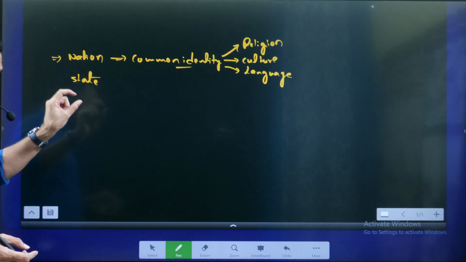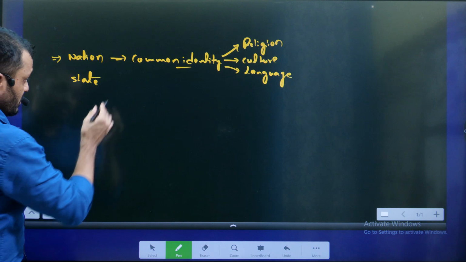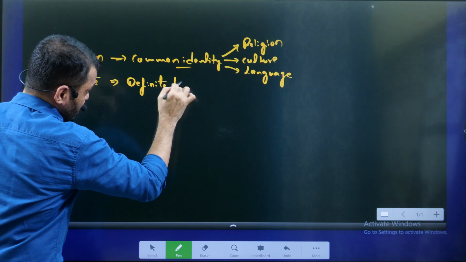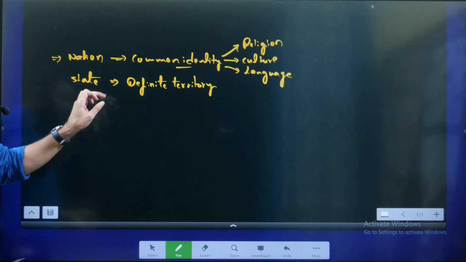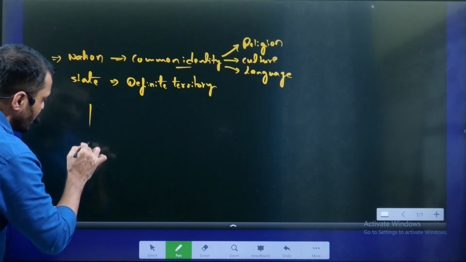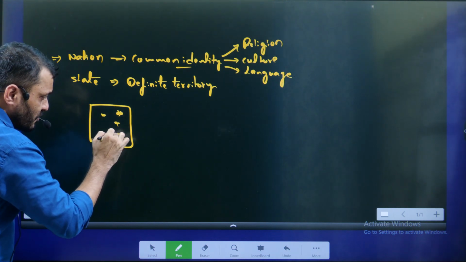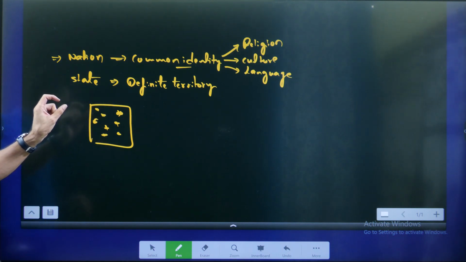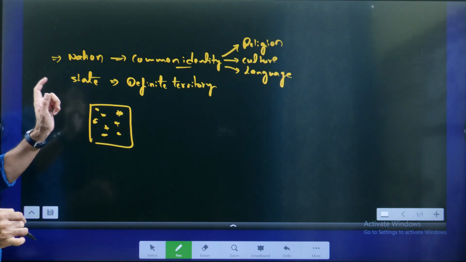So a nation or nationalism is about a common identity among the people, whereas a state is with a definite territory. Very important: a state can have multiple nationalities. That you have to understand. That means India is a state in which we have so many different nationalities. That is the difference between the nation and the state. In the UNO, we have recognition in the name of the state rather than the nation.